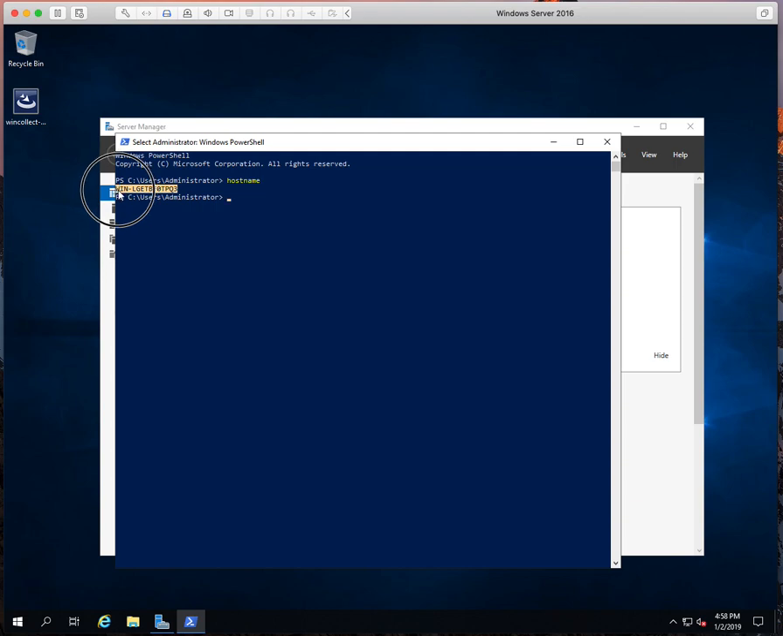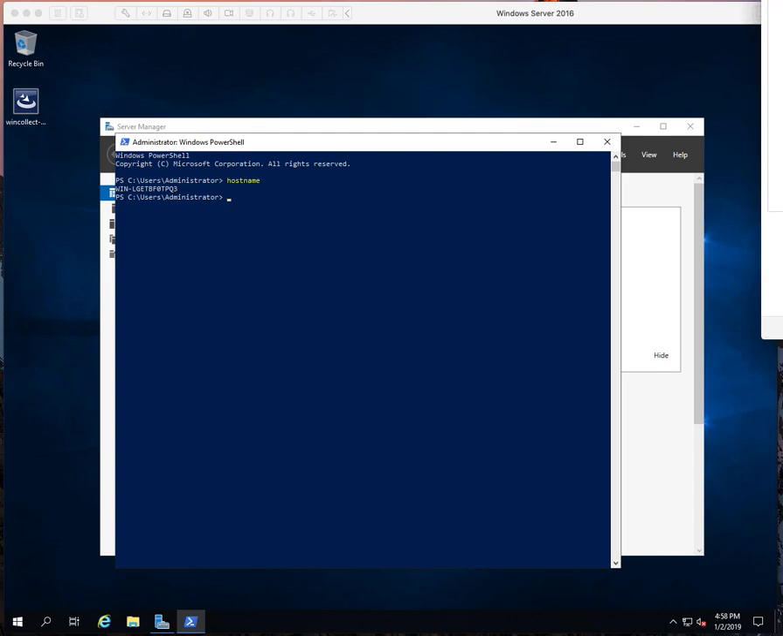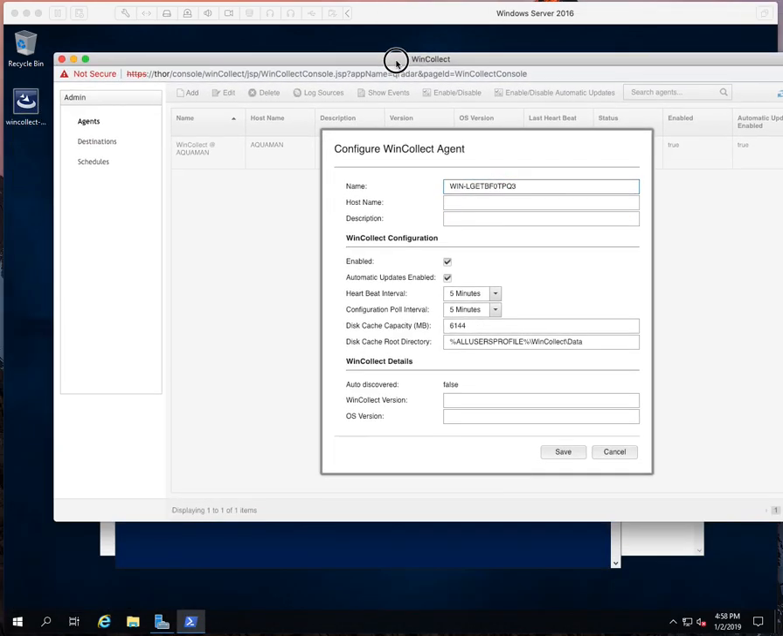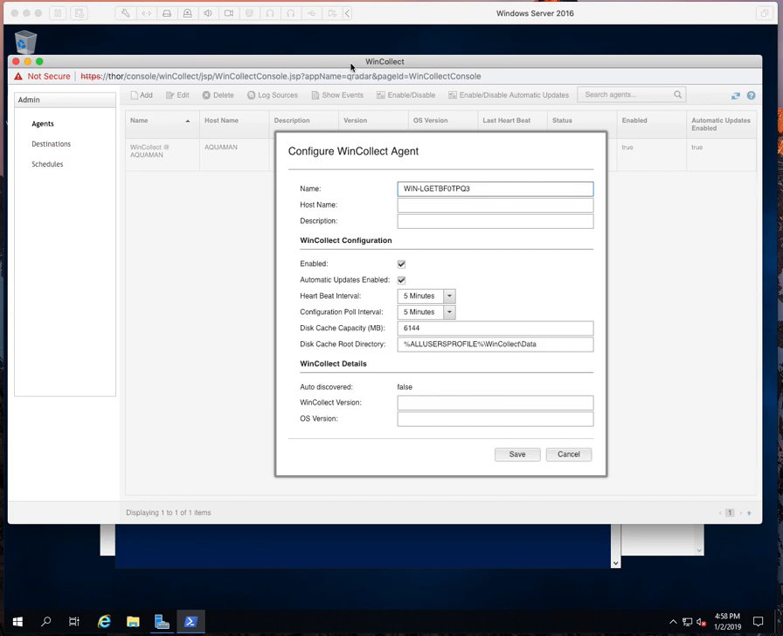Yep. Okay, so we got the name on here, the host name, and then we're just going to call this like WinCollect agent installed on this box. I like to be a little descriptive about this, so we're going to do WinCollect, add this. Leave all this the same.